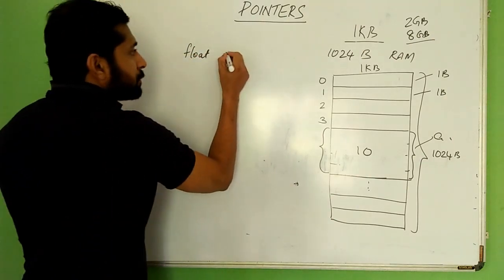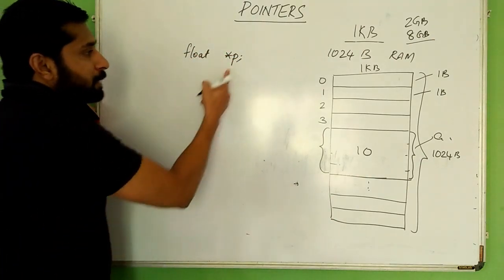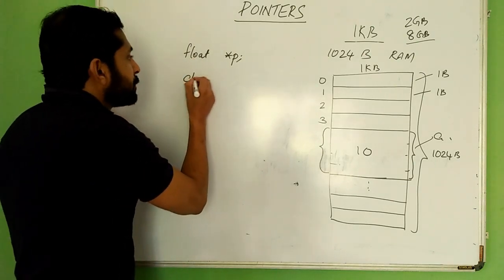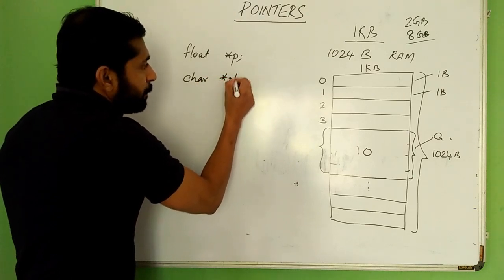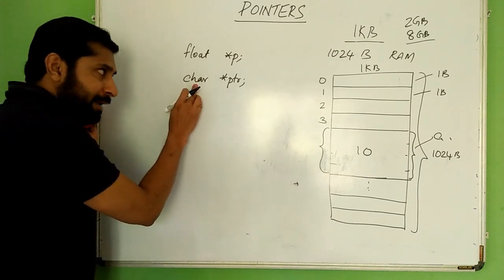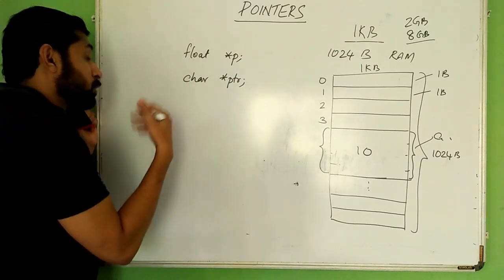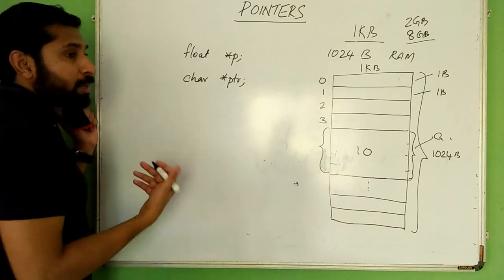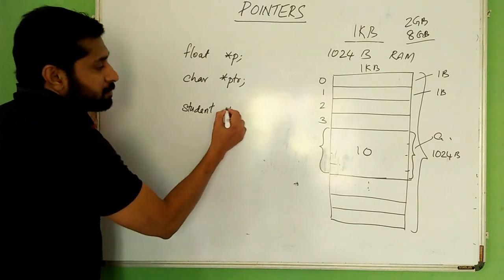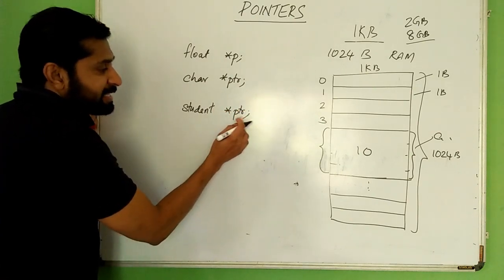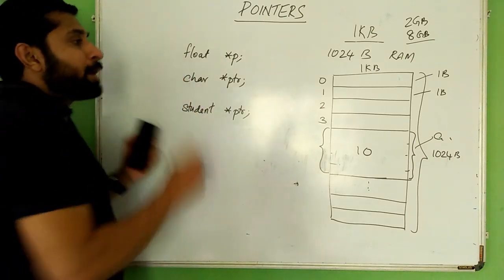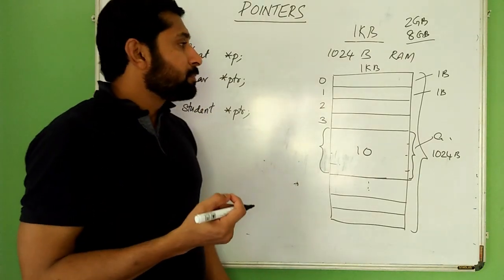Float star p. P is a pointer of type floating point. Char star ptr. Ptr is a pointer of type character. Suppose there is a structure called student. So student star ptr. This ptr is of type student. So a pointer has a type.